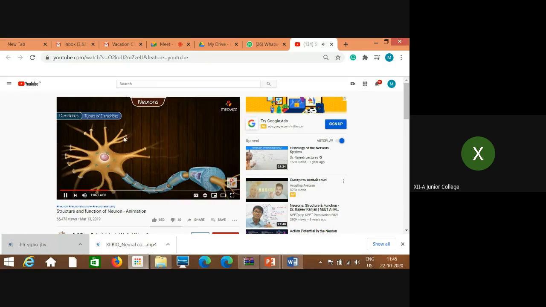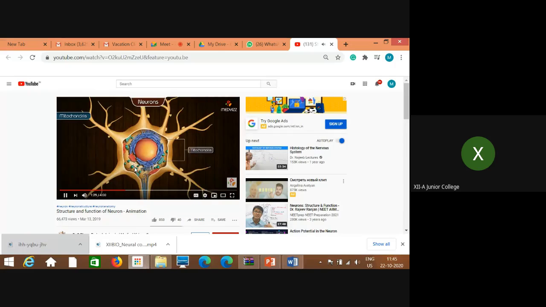These are called dendritic spines. These are primary dendrites which arise from the soma. More extended branches are also seen. One of the dendrons gets extended.